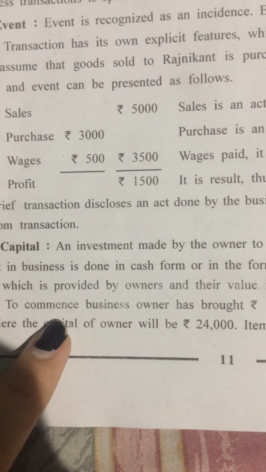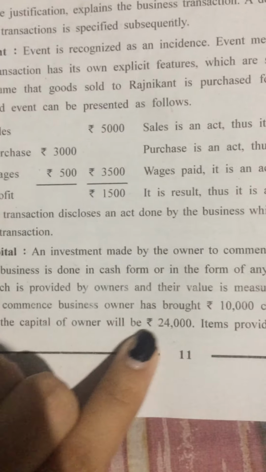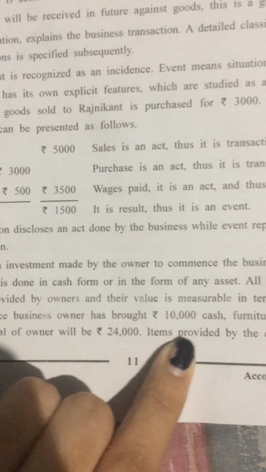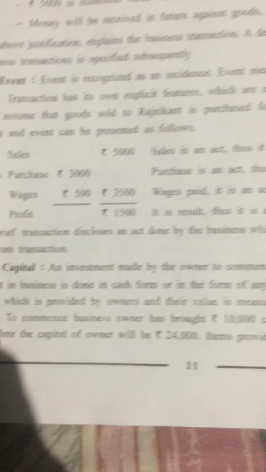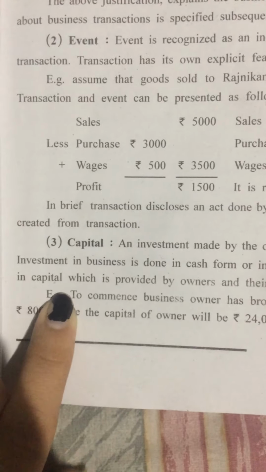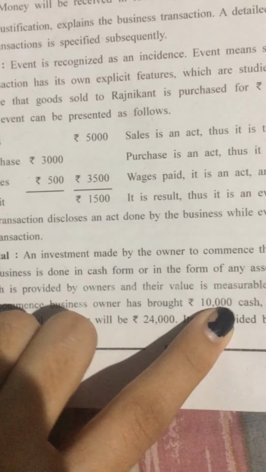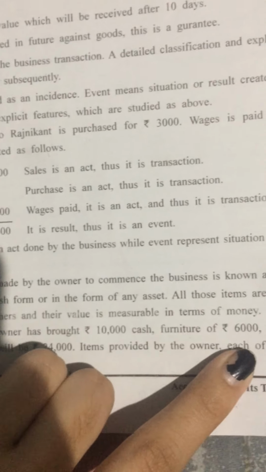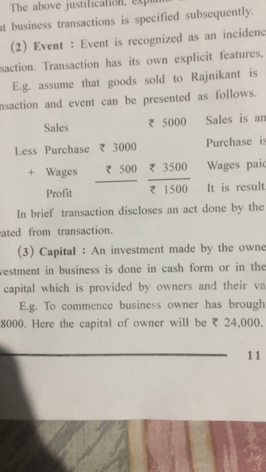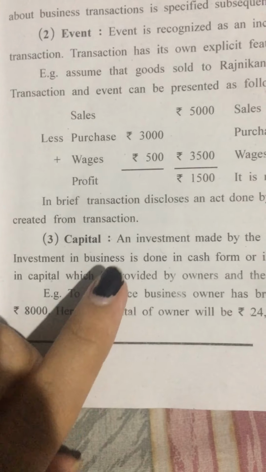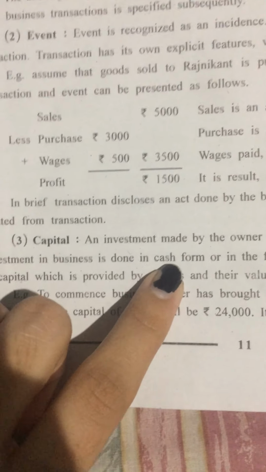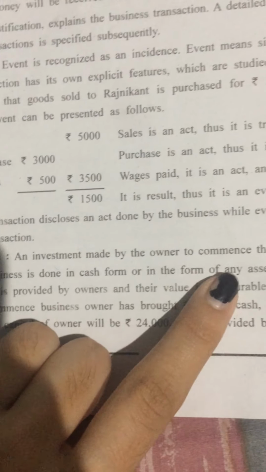So as you have seen, all those items are included in capital, which is provided by the owner. So here owner has brought 10,000 cash, furniture of worth rupees 6,000 and goods of worth rupees 8,000, and investment in business is also done either in the cash form or in the form of any asset.